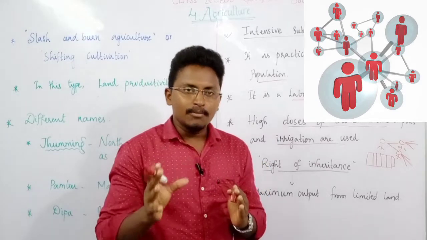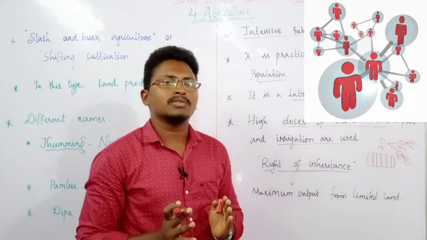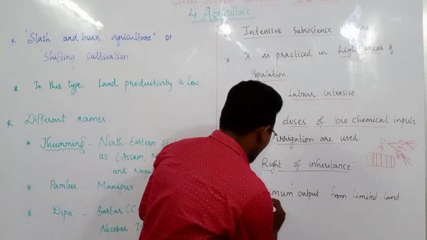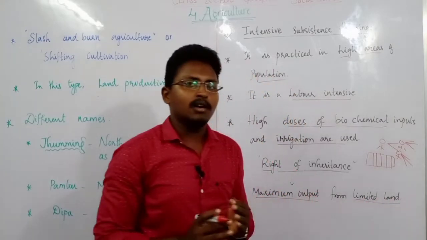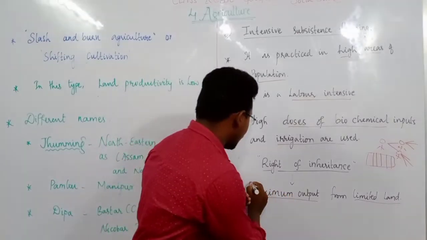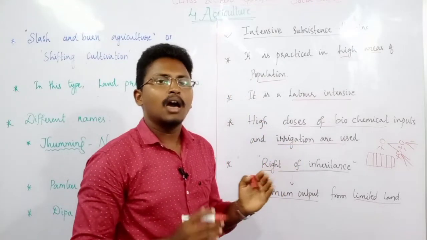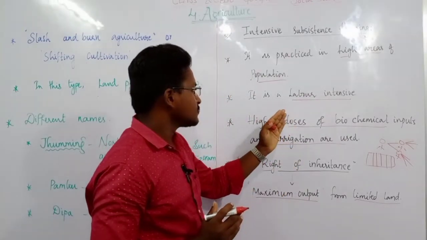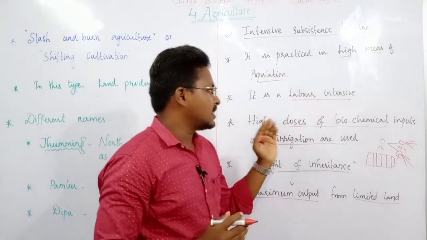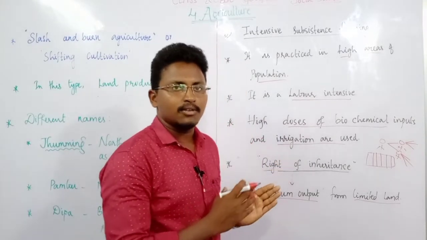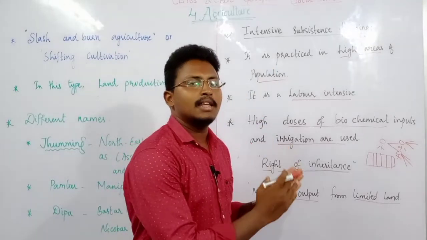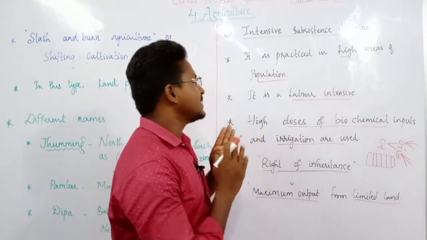And because of the small size of the land, people are trying to use more and more modern technology to gain maximum output from the limited land. The land is very small, but they are trying to obtain maximum output from this small land. How are they obtaining it? By using the latest technology or methods like high doses of biochemicals as well as irrigation methods. So by using these methods in intensive subsistence farming, they are trying to get more from less land. So this is about intensive subsistence farming.